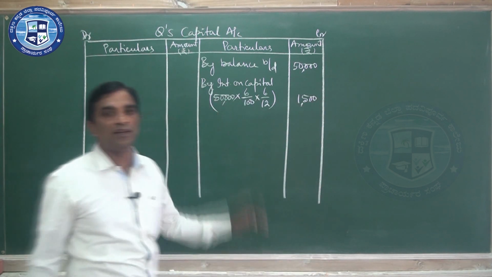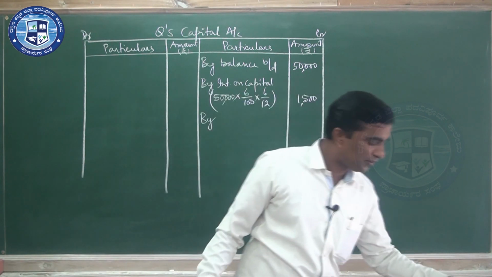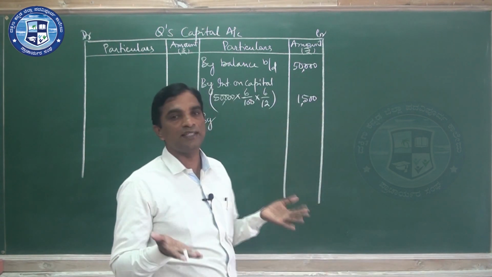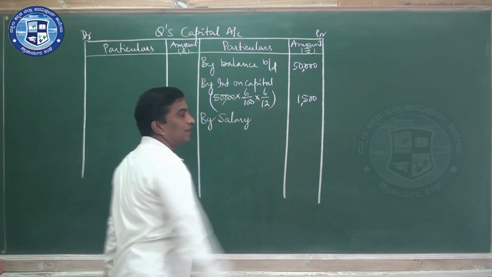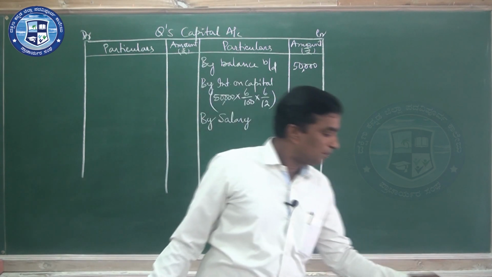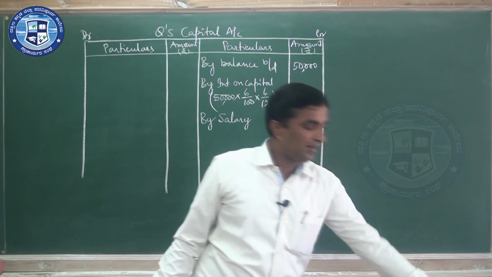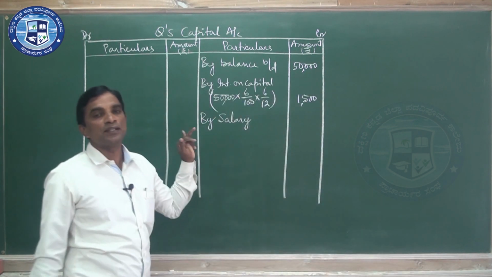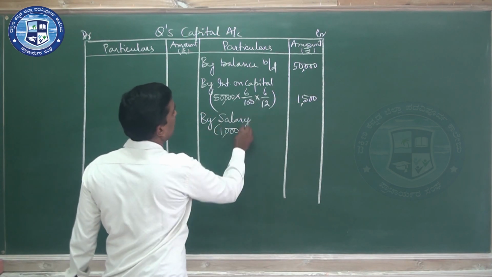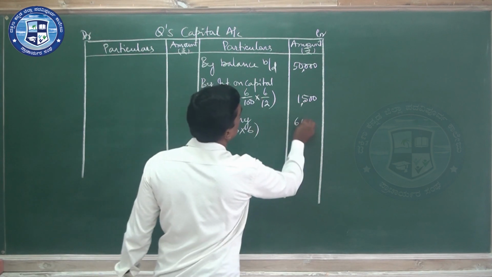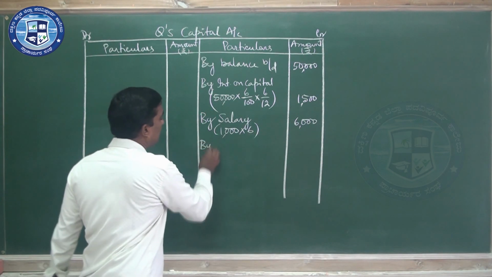Next, see the amount, another income for him, salary. Salary also increases his capital. So by salary, but here it should be very perfect. See there, salary to Q is 1,000 per month. He was there for 6 months, so 6,000 rupees we should give.